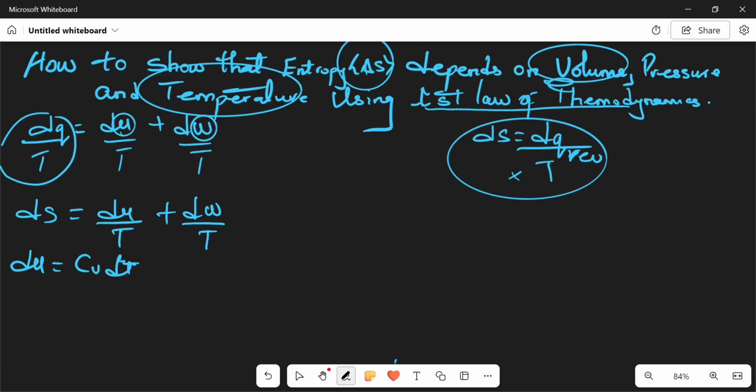So I've gotten a formula for dU, and then my dW is equal to P dV. We should not forget that normally W is equal to P changing V, so dW is P dV. Okay, let's now substitute each of them into this particular formula.